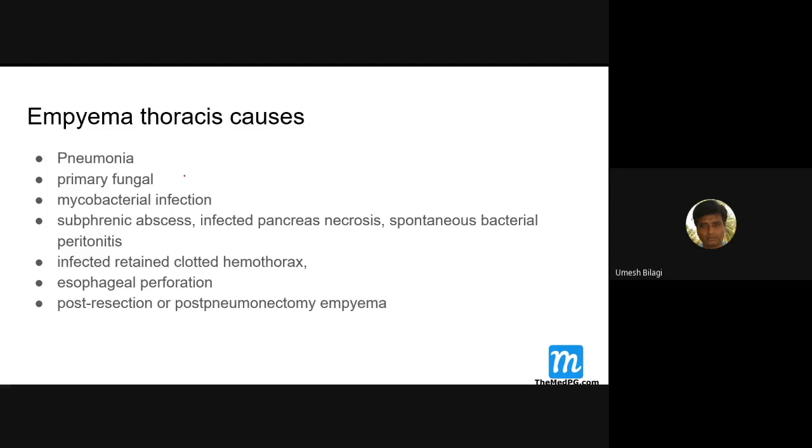What are the causes of empyema thoracis? First one is definitely pneumonia. Fungal infections can also cause it. Tuberculosis infection can also cause empyema. Then subphrenic abscess, subphrenic means below the diaphragm. Infected pancreatic necrosis. Spontaneous bacterial peritonitis, where do you get this?